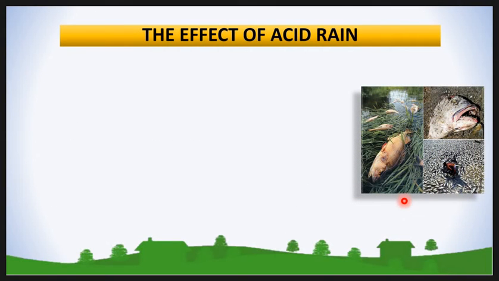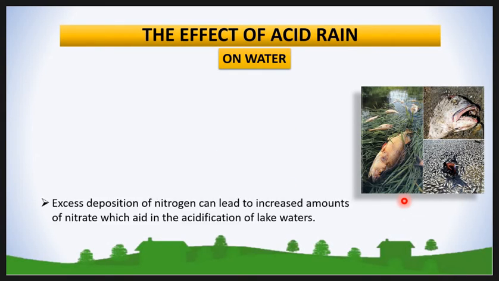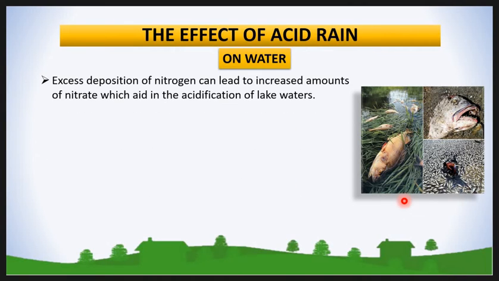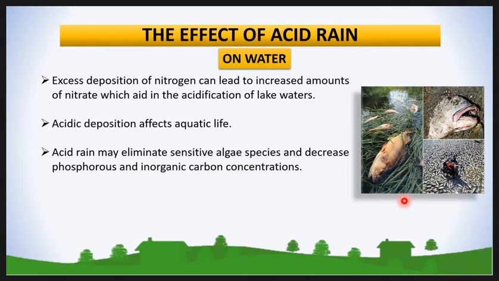Then the effect of acid rain on water. The excess deposition of nitrogen can lead to an increased amount of nitrate, which adds to the acidification of the lake. Acid deposition affects aquatic life. Acid rain may eliminate sensitive algal species and decrease phosphorus and inorganic carbon concentration. Acid rain also causes damage to fish populations.